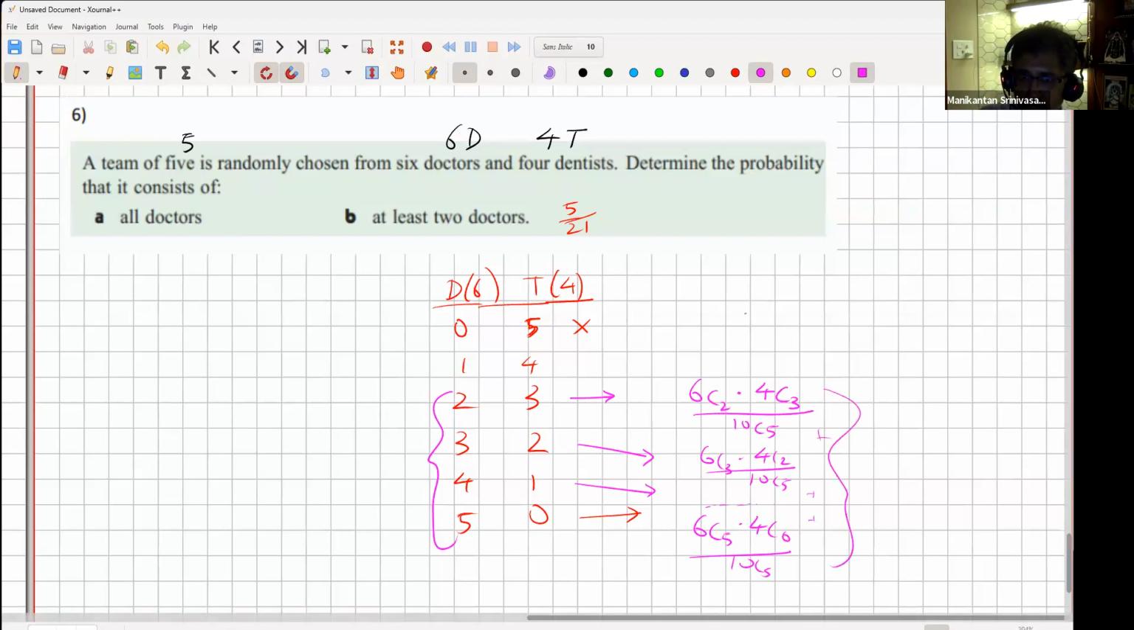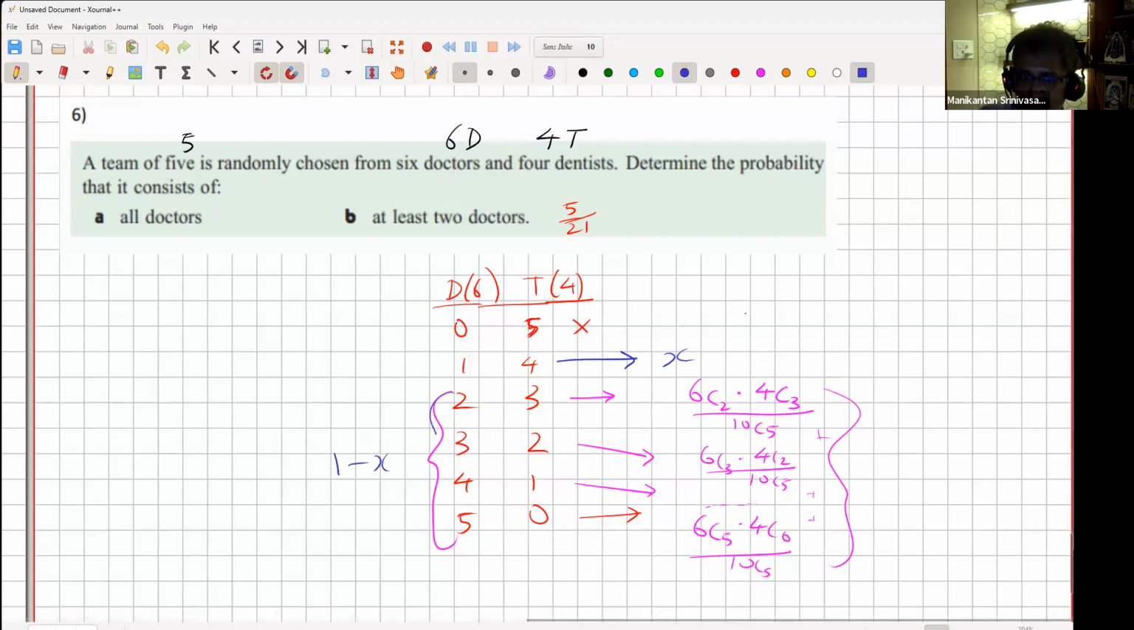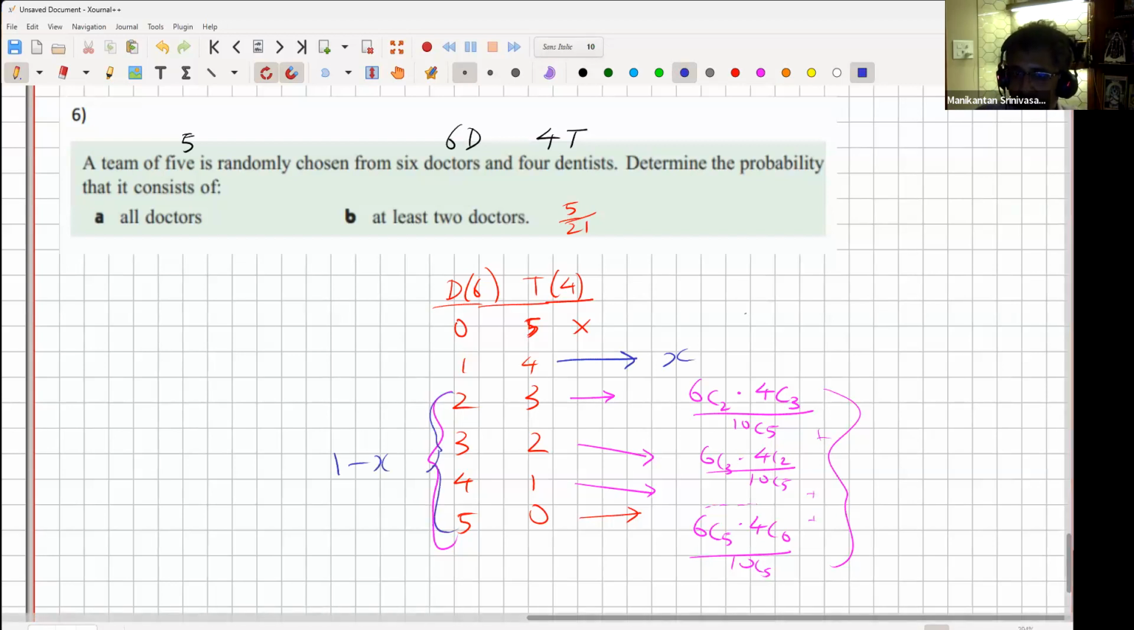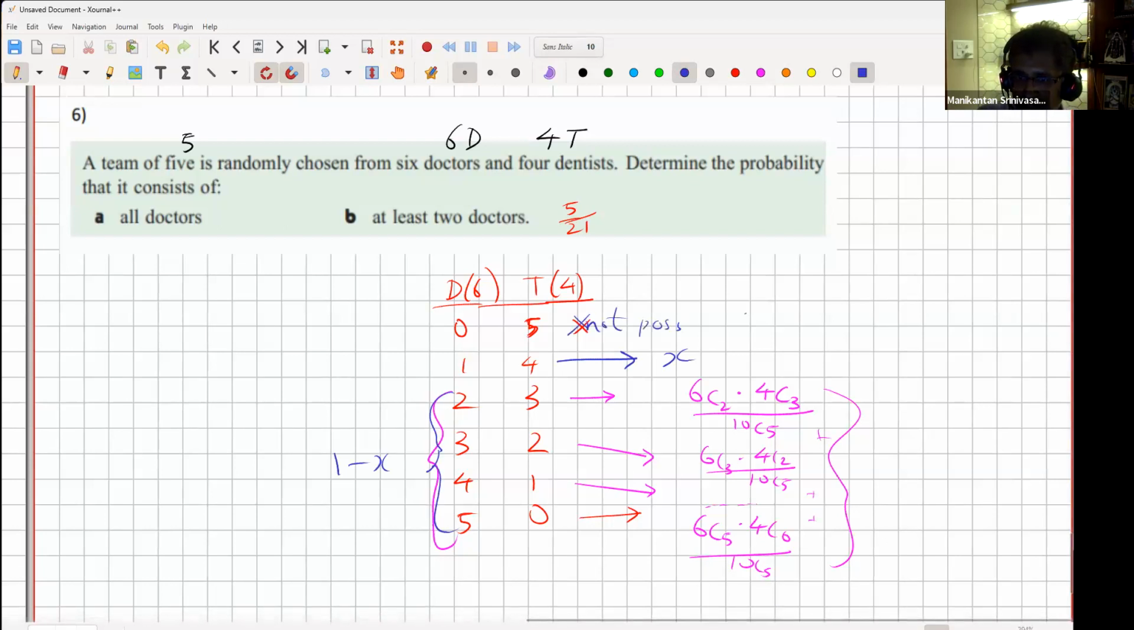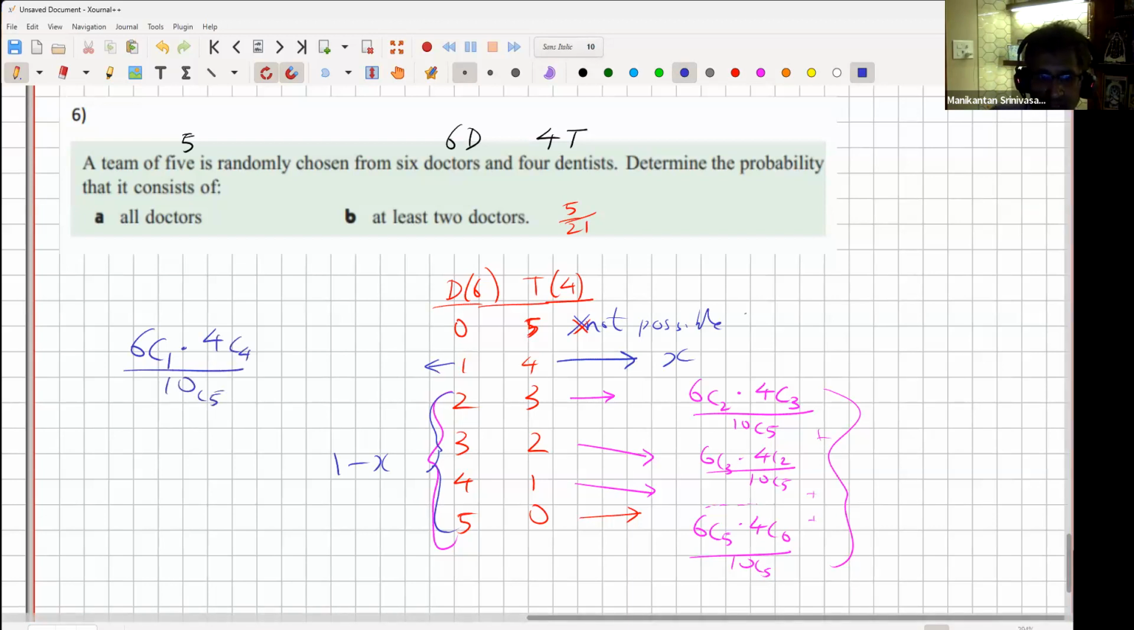Instead, the short method would be, it's in our favor that 0-5 is not even possible. So this is the only other possibility. Let's say I find this probability is X. So my answer is just 1 minus X. This collection will have to add up to 1 minus X, because the first one is not possible. And this is easy to find. How much is it? 6 choose 1 times 4 choose 4 upon 10 choose 5. So 1 doctor, 4 dentists, out of the total.